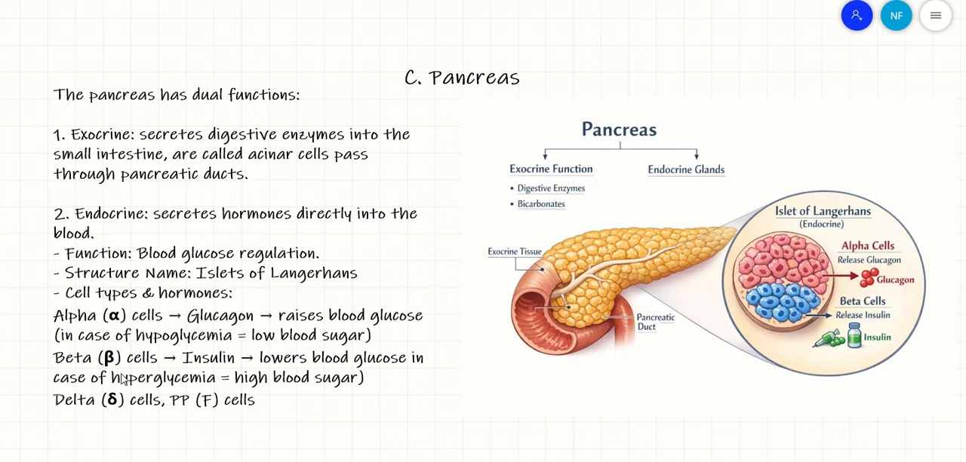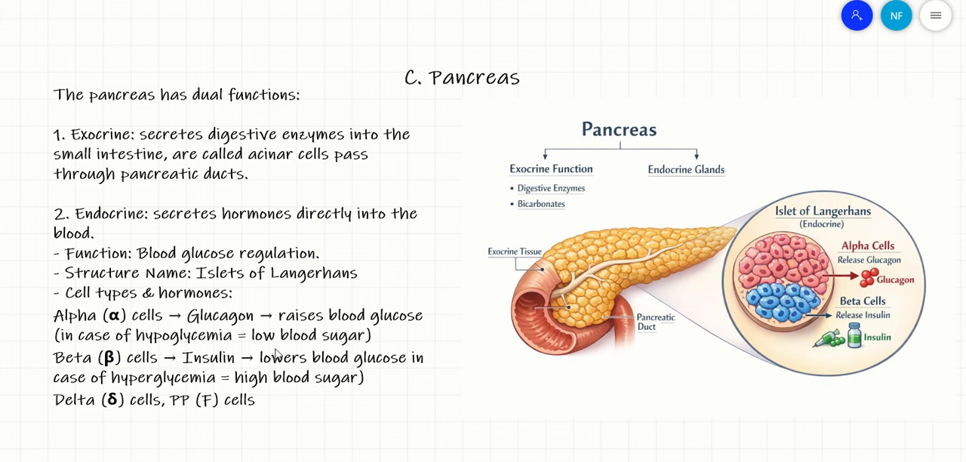Whereas the beta cells are producing insulin that lowers the blood glucose, which is used in case of hyperglycemia, I mean high blood sugar. Once you eat a meal, after finishing the meal the blood sugar becomes high because you took a high level of sugar, so it's a case of hyperglycemia. Then the pancreas gives an order for the beta cells to secrete insulin that lowers the glucose in the blood.